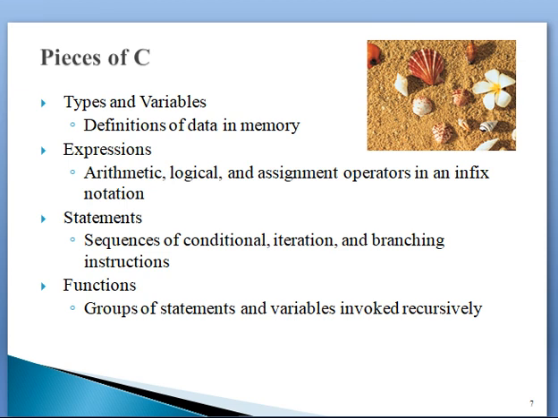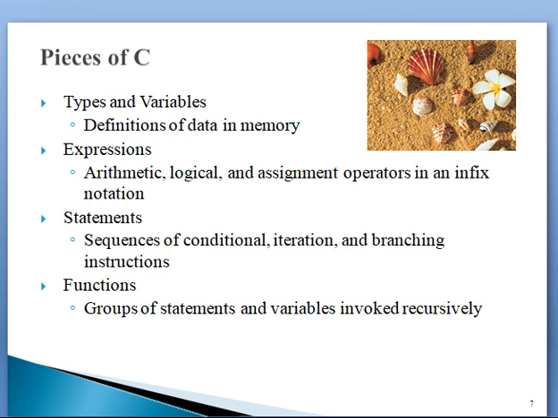In the same manner, in the C language, these are the pieces. We say them as tokens also, pieces of C are tokens, small pieces. These are types and variables, expressions, statements, and functions.